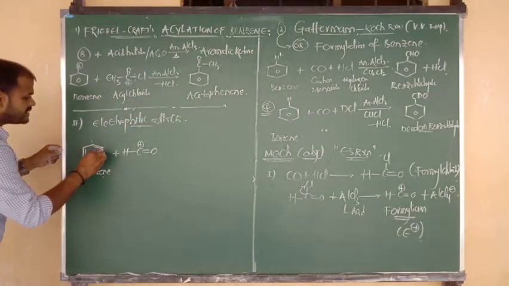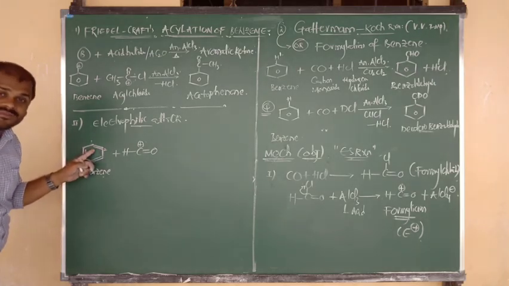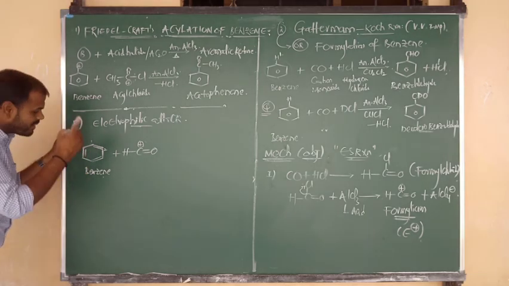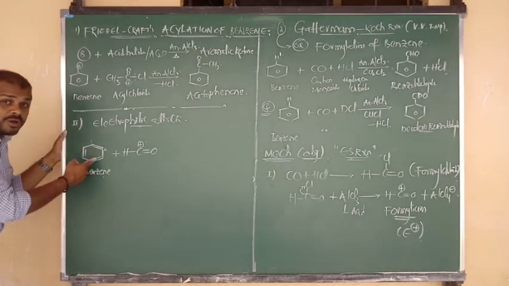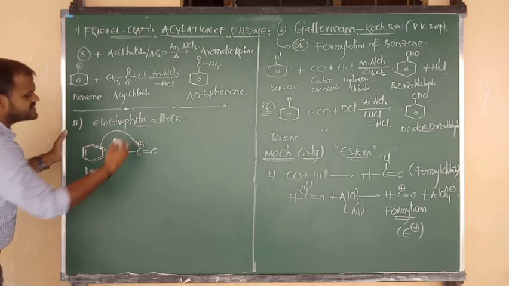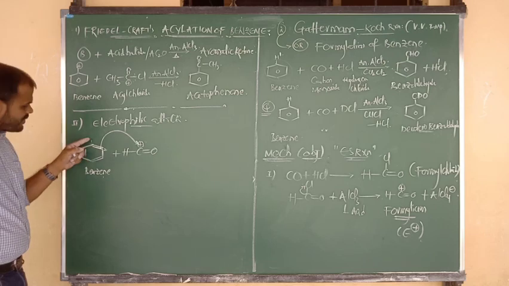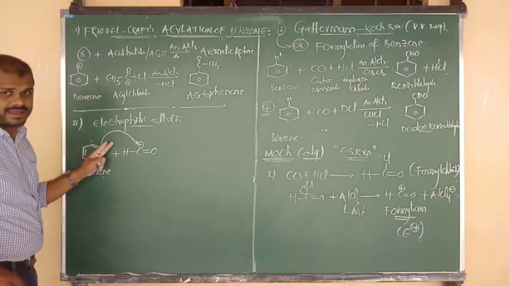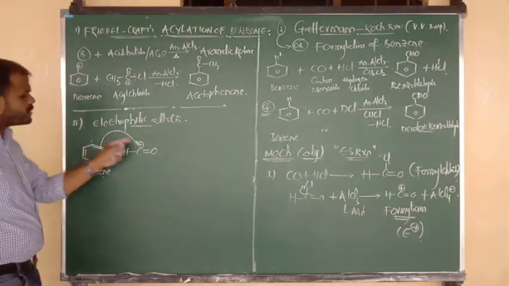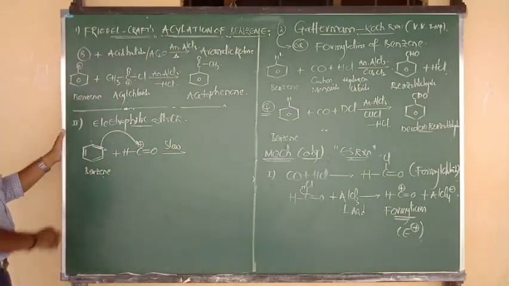Now suppose this is the first carbon, and this is the second carbon. Between 1 and 2 there is a pi bond. Pi bond is a weak bond. Now I am going to break this pi bond from the second carbon. After breaking from the second carbon, this bond was shifted to the central C, from electron efficiency to deficiency. The pi bond position from the first carbon is the same; we are just breaking from the second. So bond making takes place between 1 and C. So this is nothing but the slow step, because the electrophilic attack takes place upon the benzene ring.